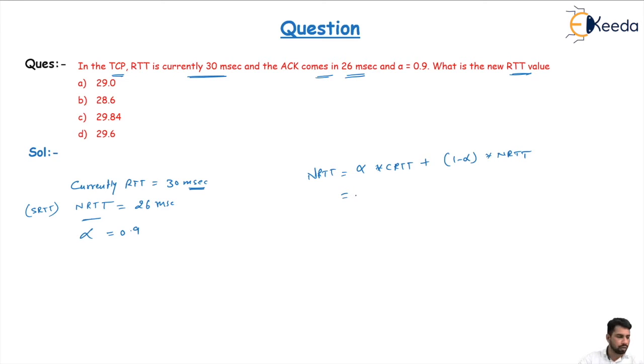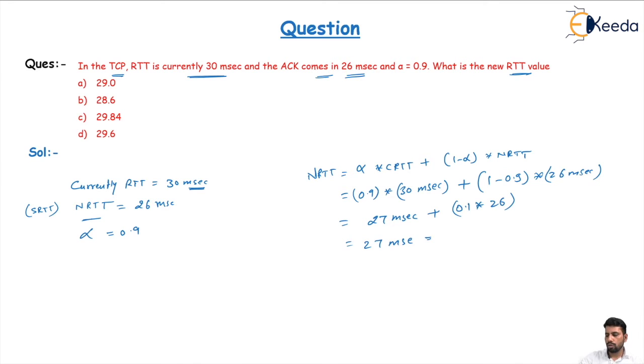So 0.9 times 30 milliseconds plus (1 minus 0.9) times 26 milliseconds. This is 27 milliseconds plus 0.1 times 26, which is 2.6 milliseconds. So the answer is 29.6 milliseconds, the new expected RTT value.